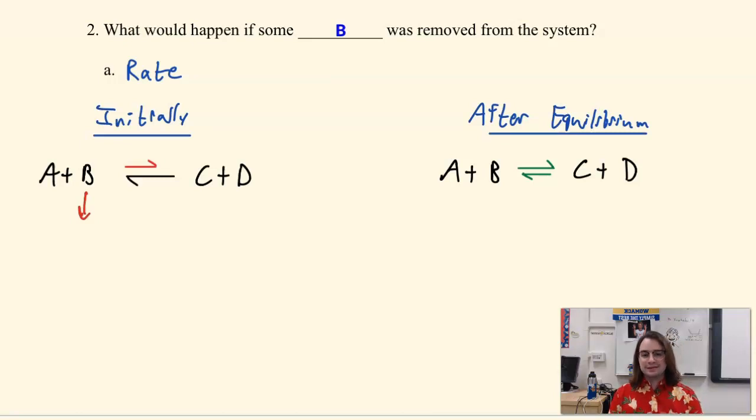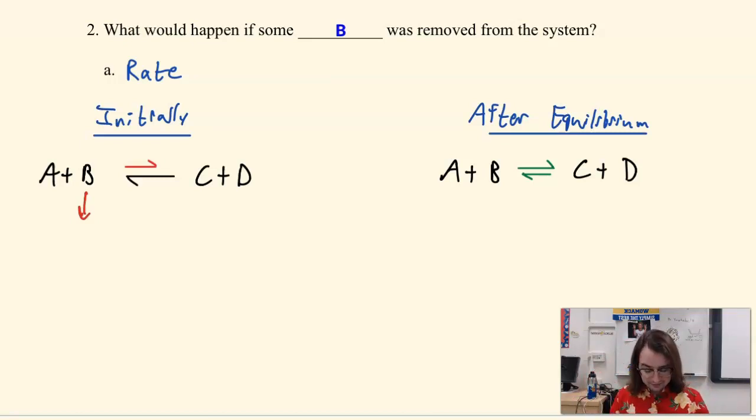Okay? But let's think about this through the lens of Le Chatelier. The stress is that I'm losing B, which means that one side of my equation is falling down. What can I do to support that equation? I have to go over to that side and push it back up. So what side am I going to shift to? I'm going to shift to the left.